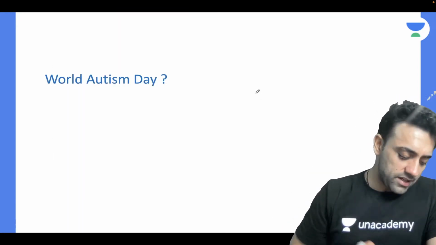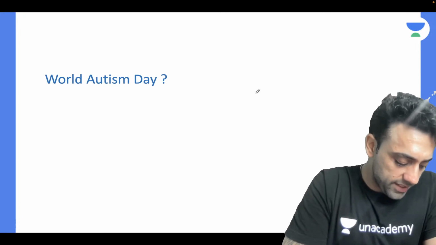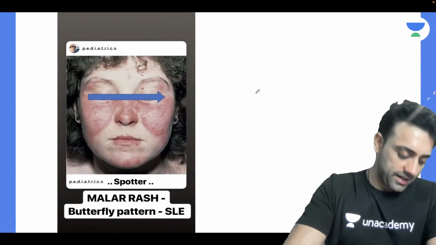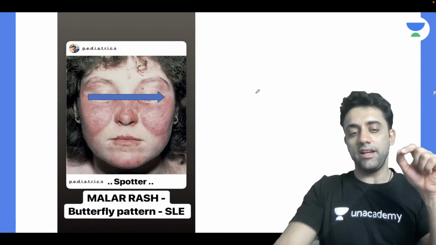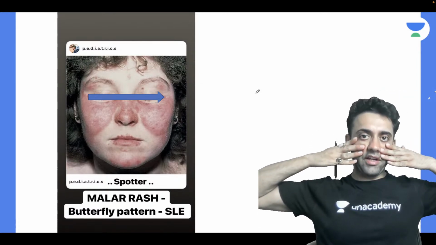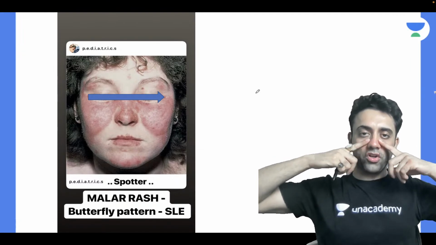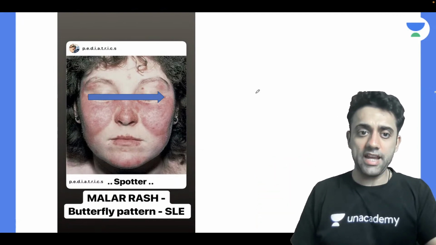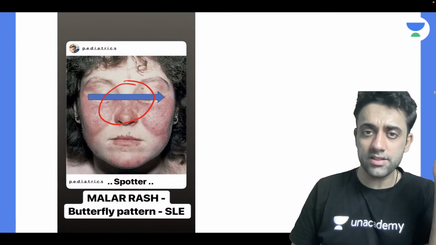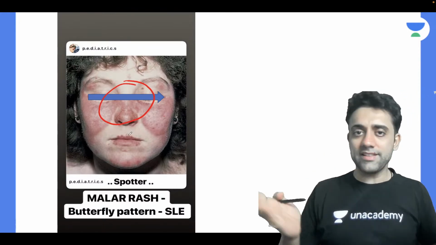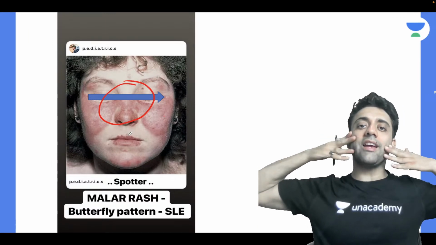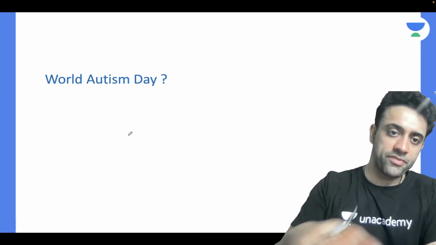And also, when do you celebrate World Autism Day? No, it is not slapcheek. Sonal says it looks like a slapped cheek appearance, and I agree, but no, this is a proper butterfly. Slapped cheek will be only here, okay? Butterfly will be here. It is in the nose also. Nasolabial folds. Can I appreciate the nasolabial folds? So you have the rash in SLE in the nasolabial folds also, whereas slapped cheek appearance is only over the cheeks, okay? Yes.